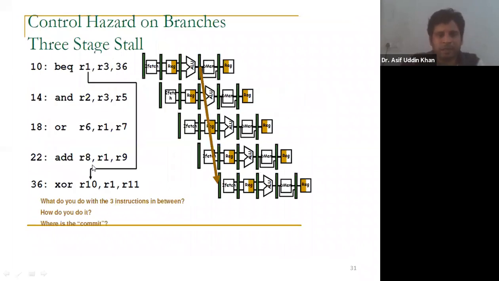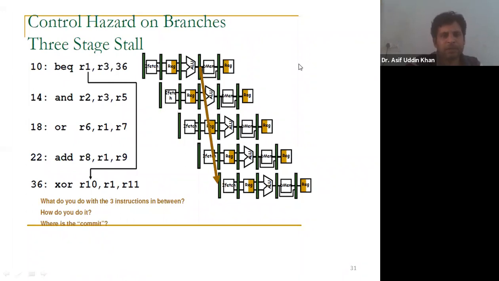But the problem here is the condition, whether the branch will be taken or not taken. You get to know that at this stage, when the ALU stage is completed. ALU, arithmetic and logical operation, is done here. So the branch condition is checked here, the logical and conditional checking is done in the ALU. Unless this is completed, you cannot know whether the branch will be taken or not.